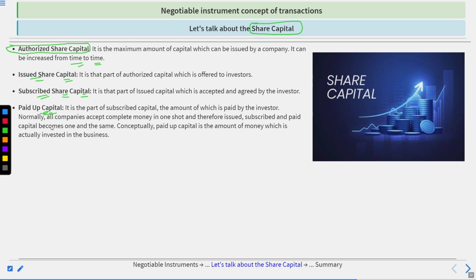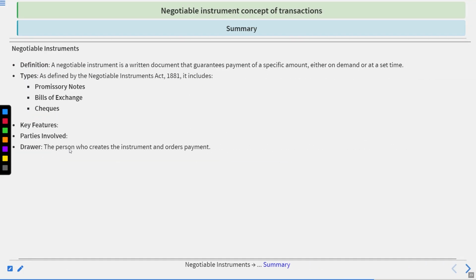Normally, all companies accept complete money in one shot, and therefore issued, subscribed and paid capital become one and the same. Conceptually, paid up capital is the amount of money which is actually invested in the business. Here we have finished the topic.